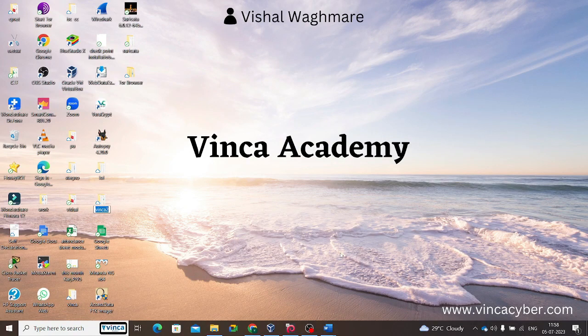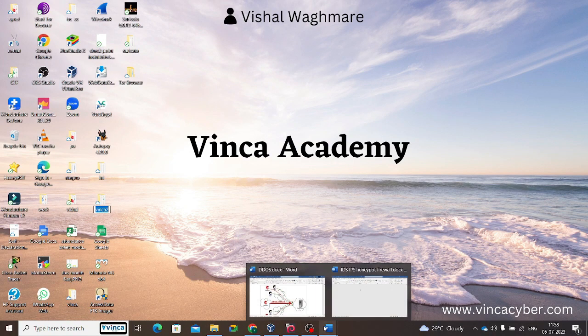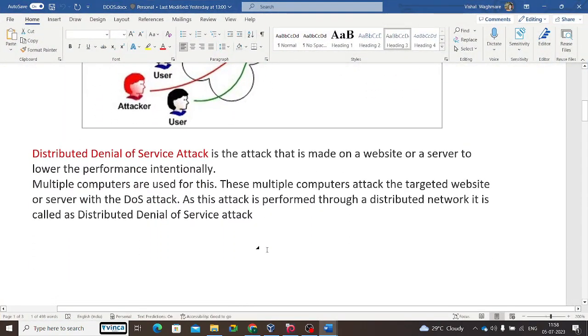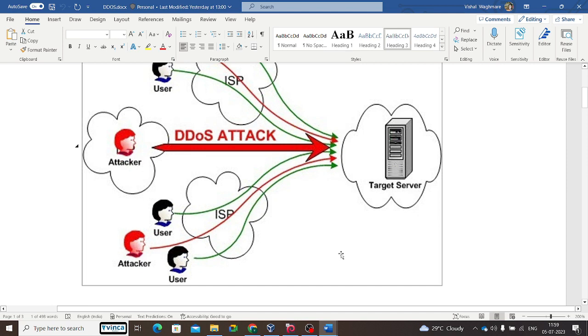Today's topic is DDoS attack and prevention. So, what is a DDoS attack? A DDoS attack is a distributed denial of service attack. It is an attack made on a website or server to intentionally lower its performance.